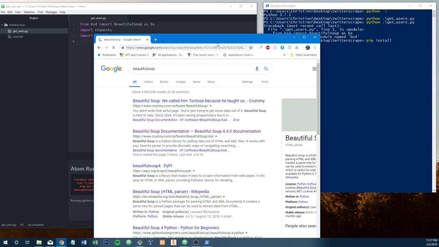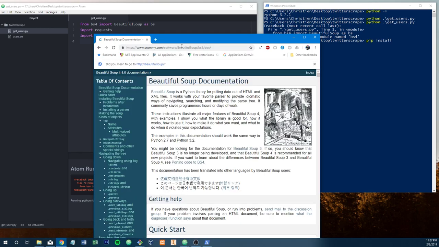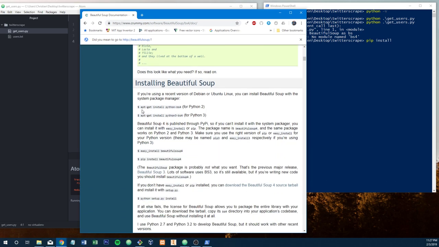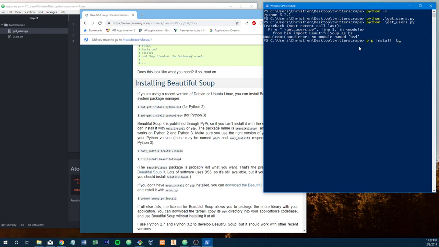Beautifulsoup. Okay. And let's see what we got here. It should just be one of the, yeah, installing. Okay. We're not doing apt-get. Okay, so it's just pip install beautifulsoup4. And let's see if that works.